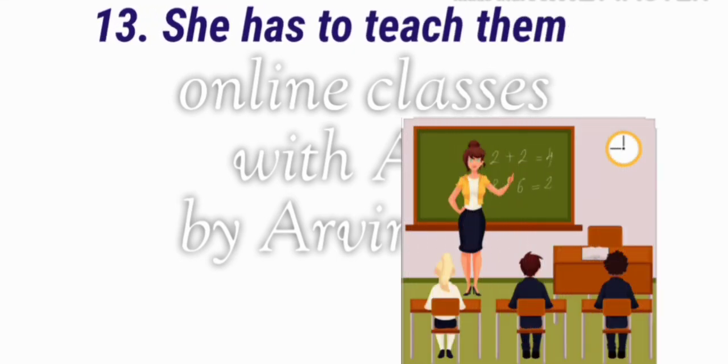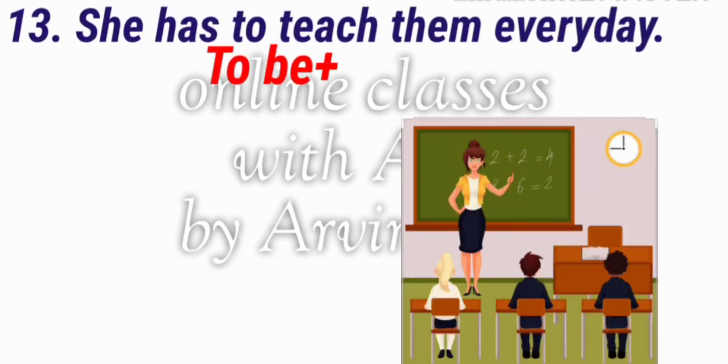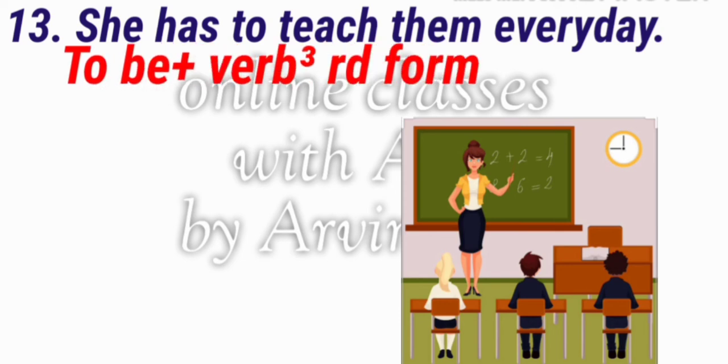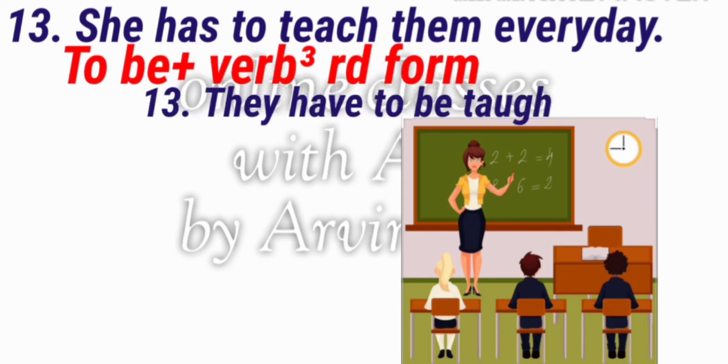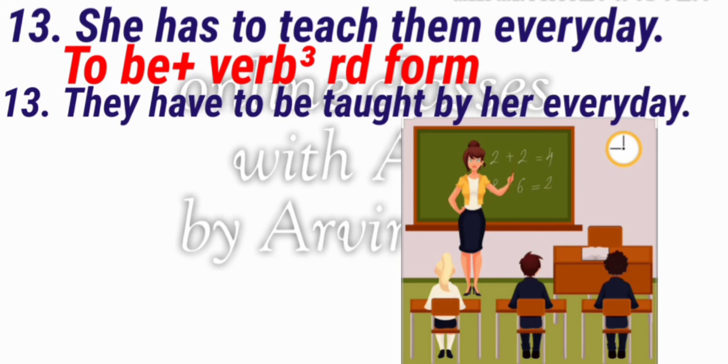Now we will see the next sentence: "He has to teach them every day." We will follow this formula, to be plus verb third form, so our passive voice will come: "They have to be taught by him every day." Here in the active voice of the sentence them is used, so in the passive voice we use they, then have, then to be, and the verb third form taught will come. Then by him, then every day. So our passive voice will come: "They have to be taught by him every day." These are the infinitive sentences.